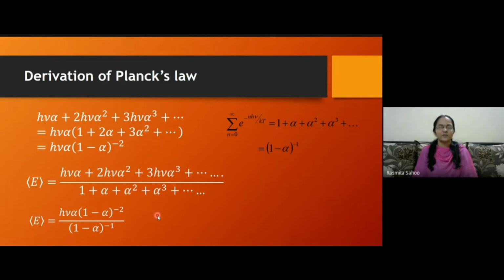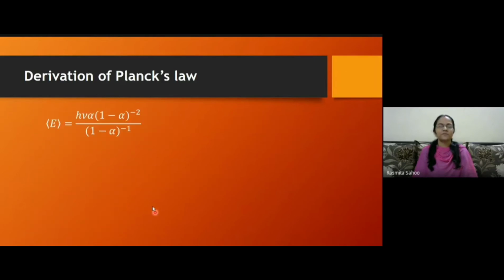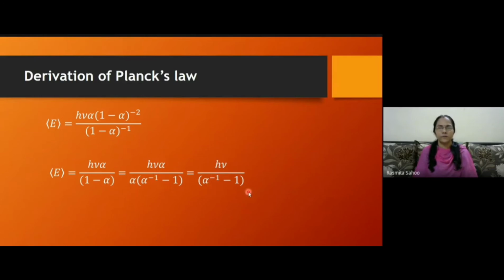Okay, so now coming to the value, this is (1 - α)^-2, and in the denominator it is (1 - α)^-1. So if I bring this to the denominator, this minus 2 will become plus 2, so it is (1 - α). Now taking α common, it is α^-1, and now this α will get cancelled, so it is hν by (α^-1 - 1).